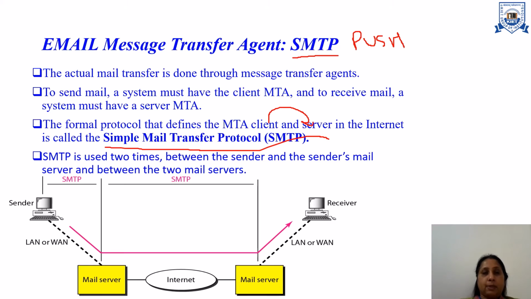Here SMTP works where we use the MTA client-server pair. We use the MTA client-server pair from the sender system to the sender mail server. After that, from the sender mail server to the receiver mail server. In both cases, we use SMTP. So SMTP works for transmitting the messages. It is used two times, once from the sender system to the sender mail server, then from the sender mail server to the receiver mail server.